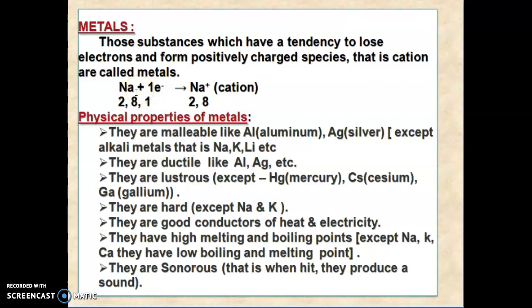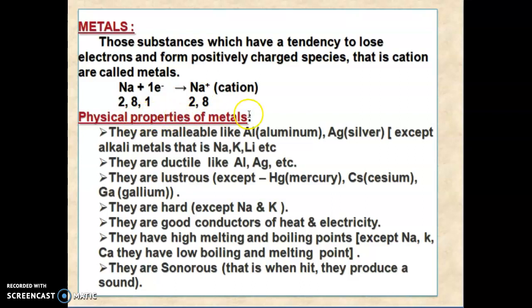The atomic number of sodium is 11, so the electron configuration is 2, 8, 1. In this, one electron will be lost, so it will form Na+. It loses one electron and becomes 2, 8. So this is a cation.